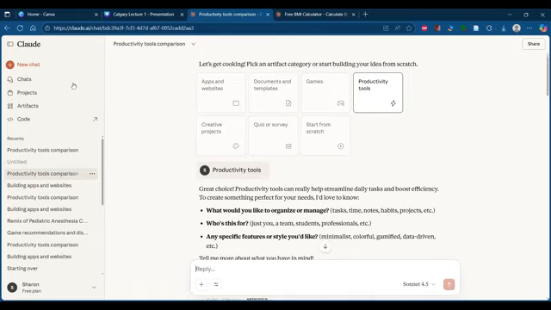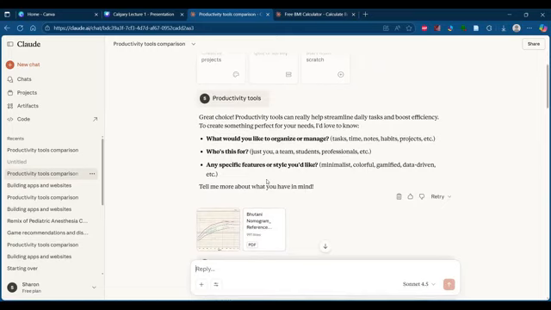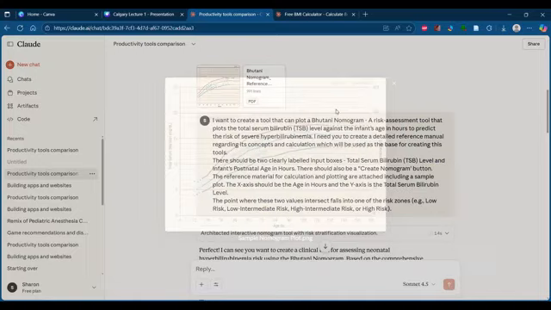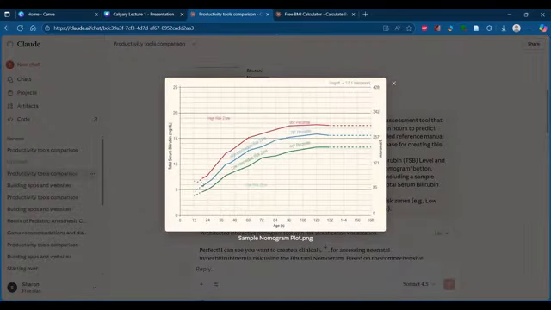So I went to Claude, opened the artifact. I went for the productivity tools, as you can see here. Then in the productivity tools, it asked me what exactly I want to create. So I mentioned that I attached 2 files. One file was this one. So I attached one sample graph that is usually used for this particular nomogram, so that Claude will get a clear-cut idea on how that is being created.